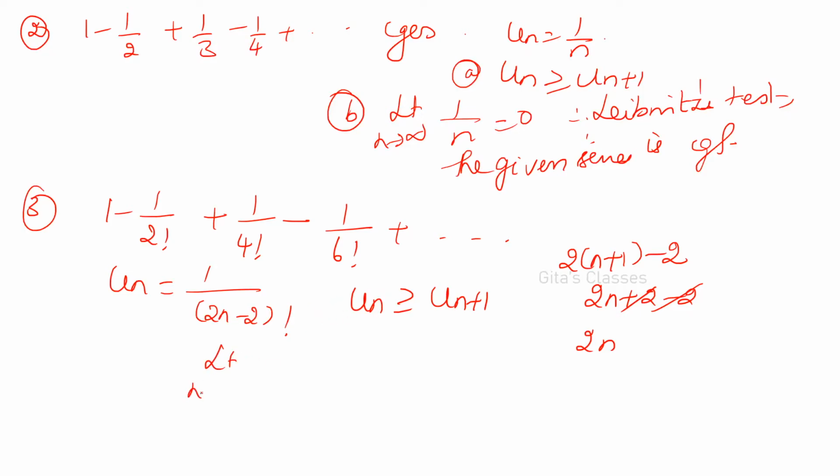Similarly, limit n tends to infinity. Everything, n is in the denominator only. So 1 by 2n minus 2 the whole factorial is also equal to 0. Therefore by Leibniz test it is convergent. Right? So test the convergence of the series. Next question.